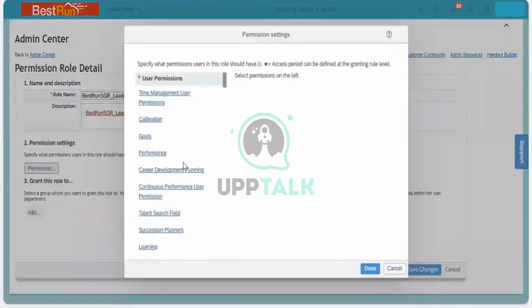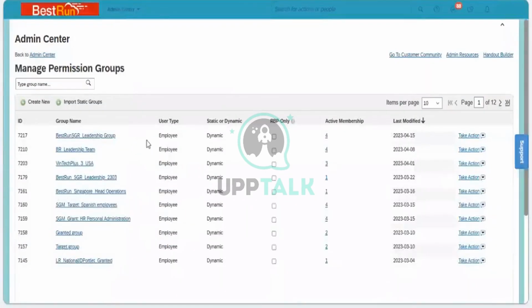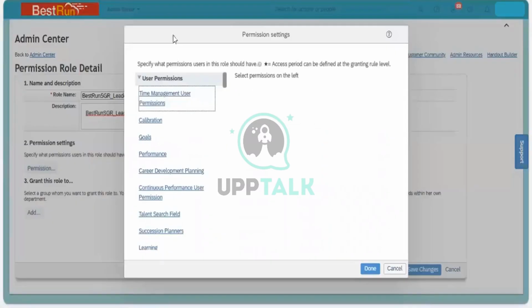When you do this while adding the member, add a member which you have created on your own. Don't take a member which is already there in the system. So in the permission group, when you add a member, even if you are keeping a single member, that member should be created by you. Okay, you get more accuracy. And after that, when you create a permission role and go to the permission settings here.